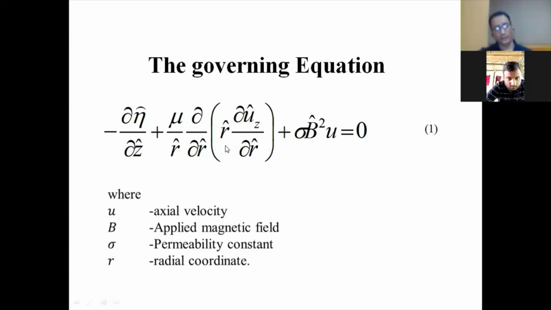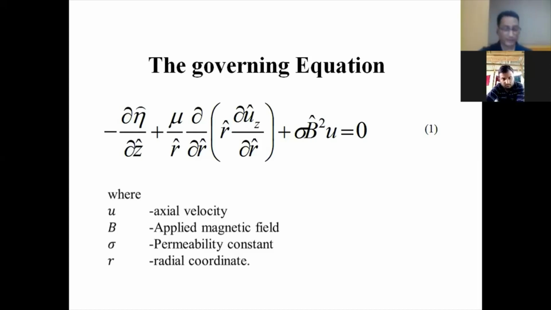This is nothing but the equation of continuity. Sigma is the permeability constant, B is the magnetic field, u is the axial velocity, and r is the radial coordinate. This is the governing equation I have taken, and with its help I try to form a mathematical model. With that, I try my best to control the blood flow, which means I try to remove the stenosis position.